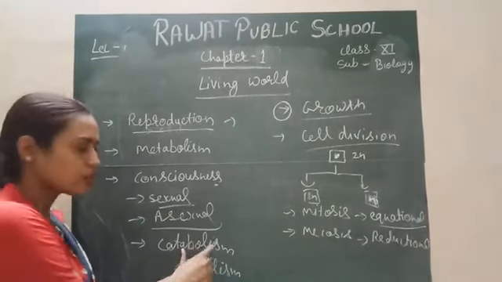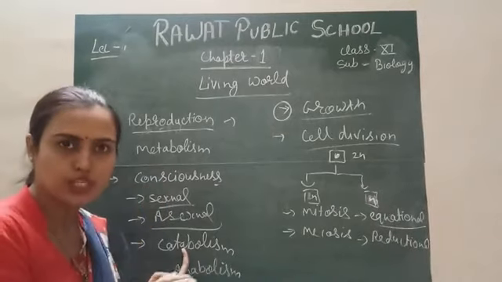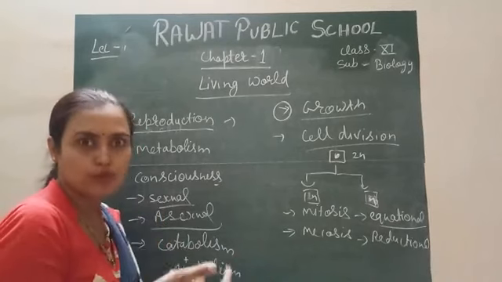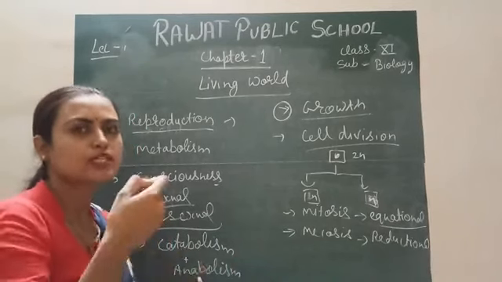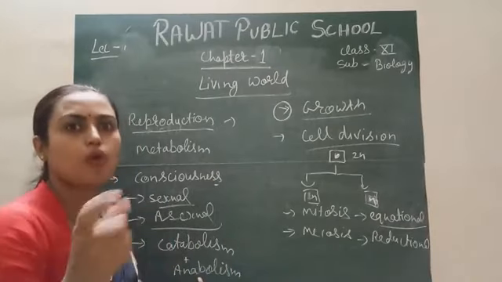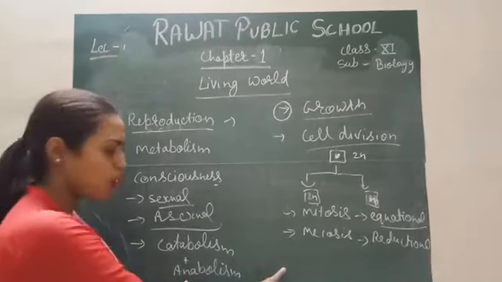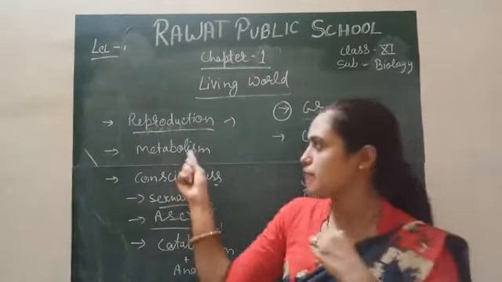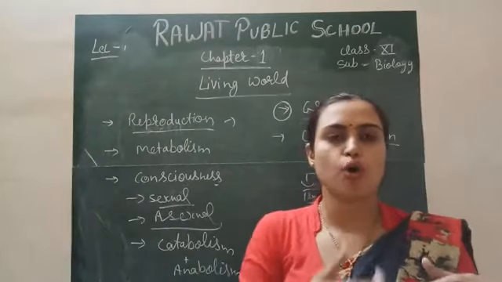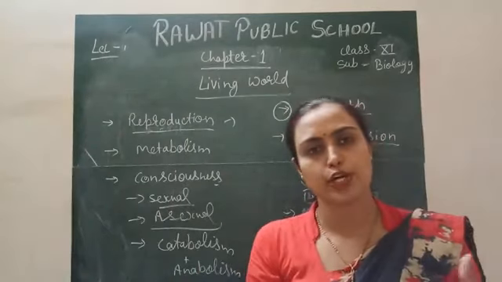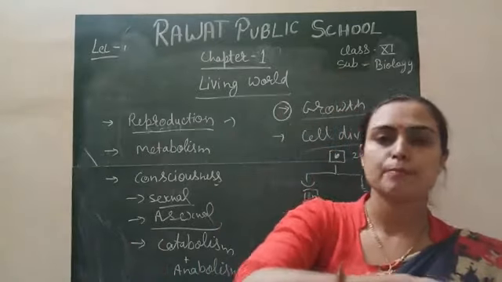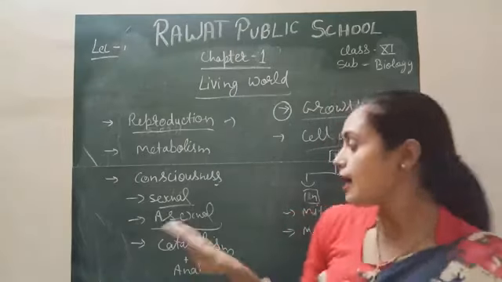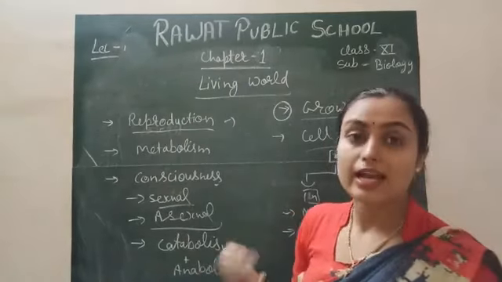For example, in catabolism, glucose is dissociated into energy and CO2. Anabolism means the process of photosynthesis. For example, CO2 plus water plus inorganic substances combine to form glucose. So simple to complex, complex to simple. In our body, continuously, simple substances are converted into complex ones, and complex into simple, according to the requirement of your cells, tissues and organs. So catabolism and anabolism collectively are called metabolism.